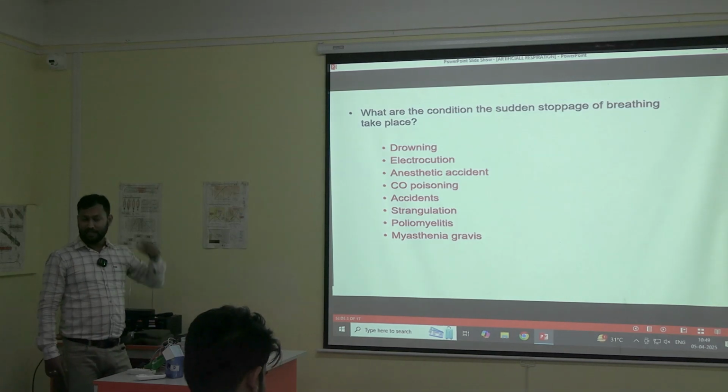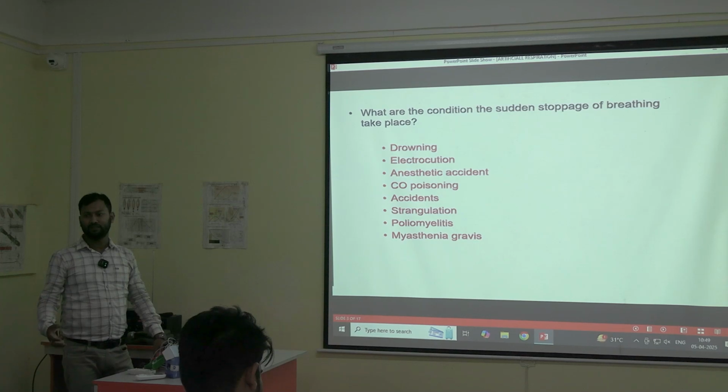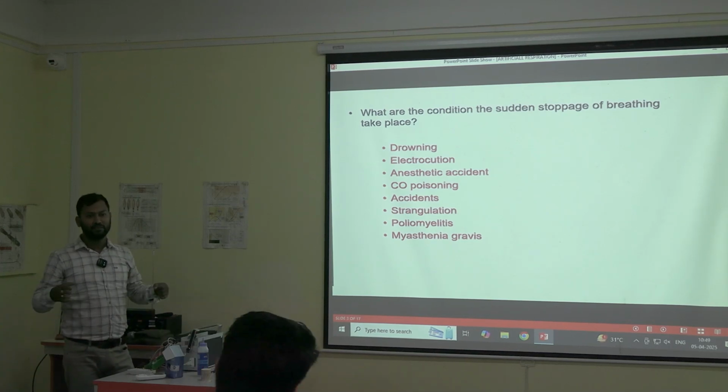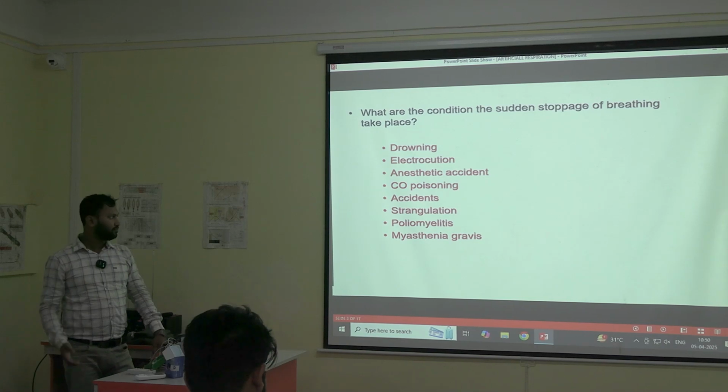An accident. I told you already that in accidents, if some person has got severe trauma, there might be shutdown of the respiratory centers in the brain. So in that case, that person may not be able to breathe by himself. Then strangulation. If someone was being strangulated, or he tried strangulation by himself, or someone else strangulated him, or due to any reason, or hanging, in those cases also, the person will be momentarily unable to breathe.